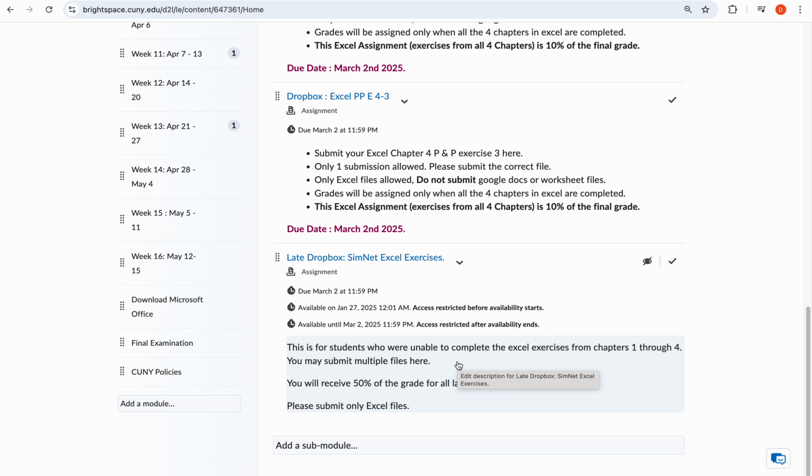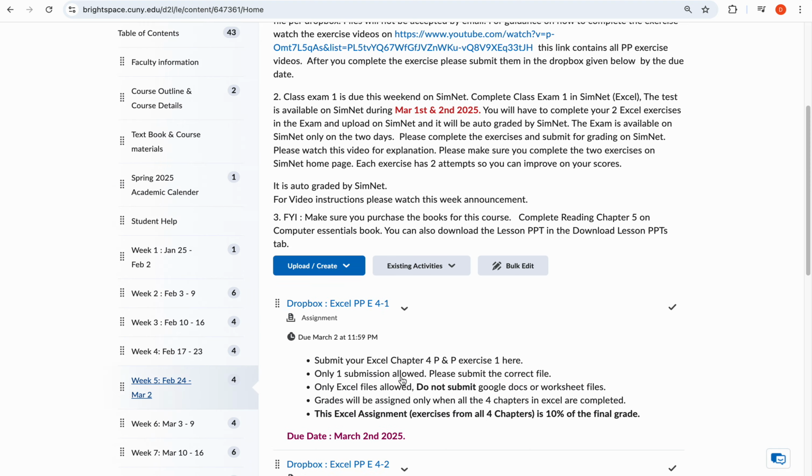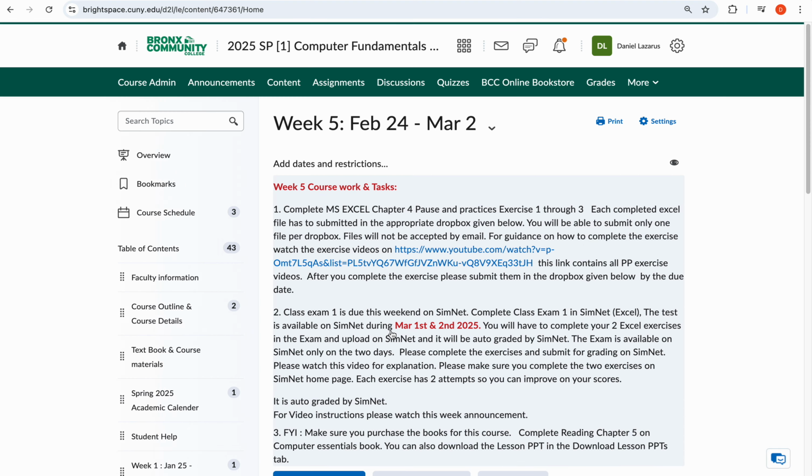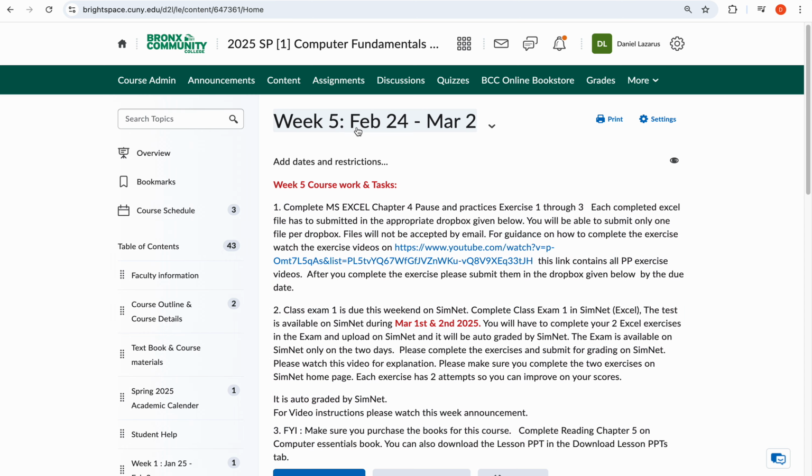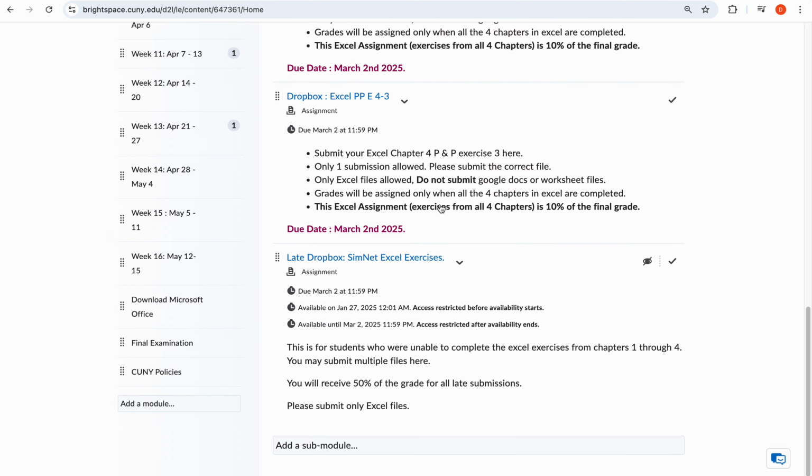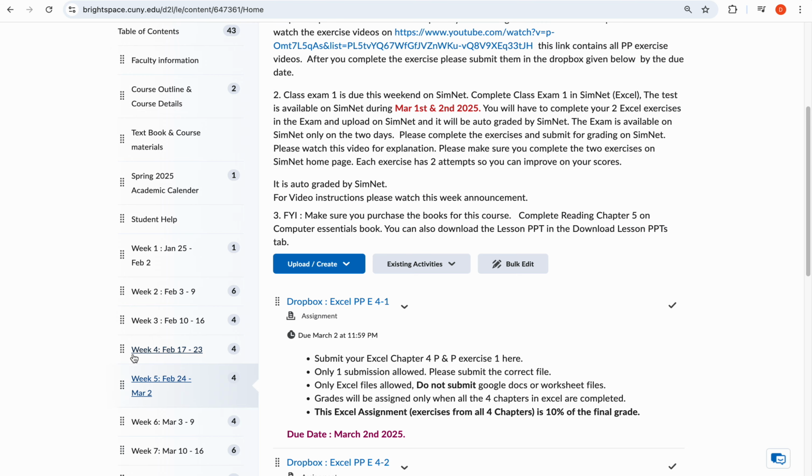Okay, because I don't want students sending in any kind of emails with the files. Any file sent by email will not be accepted. You will have to submit it through the Dropbox, so it helps me to grade it through SimNet. Okay, that's for the late submissions. For people who have been emailing me saying that I was not able to complete the work on time, whatever is your issue, you will have to wait until week 5 and submit all your late submissions in the late Dropbox for Excel. Okay, right, now let's come back to week 3.